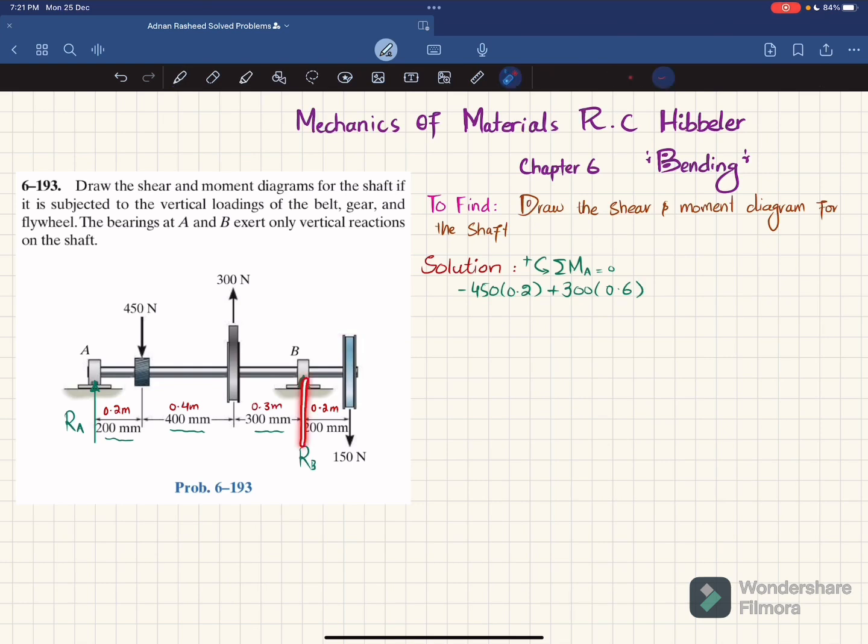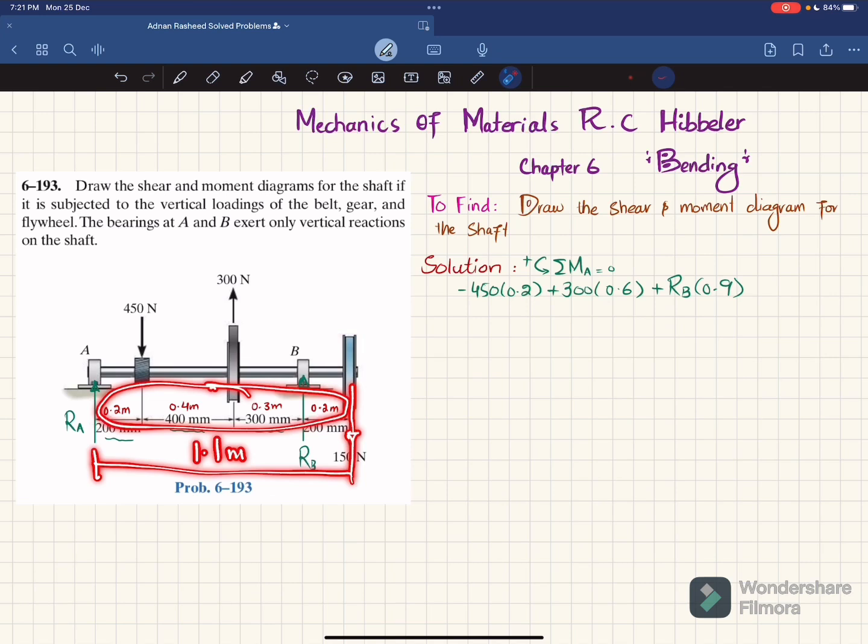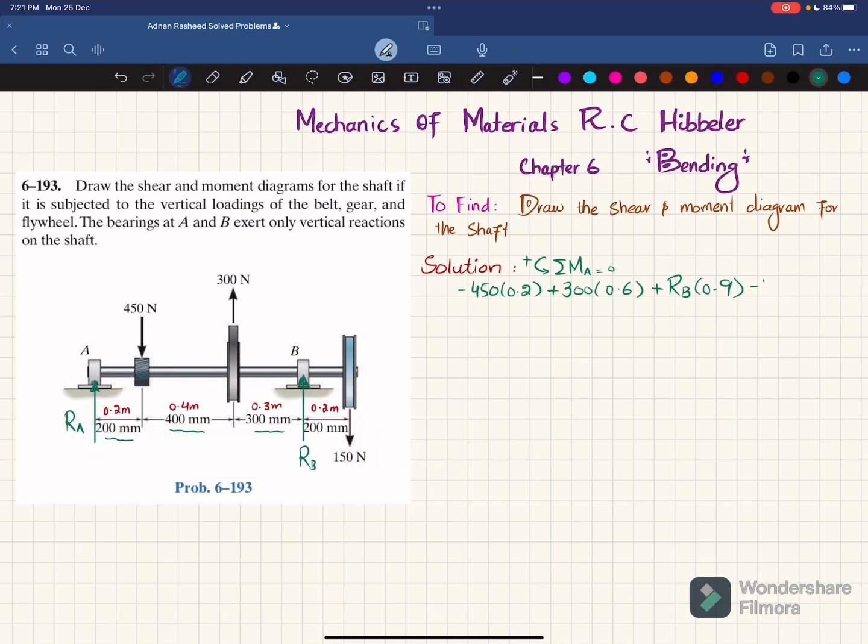The third moment will be due to RB, with perpendicular distance 0.9 meter. If you add them, this is 0.9. This is counterclockwise, so it will be positive: plus RB into 0.9 meter. The last moment is due to the 150 Newton load, with perpendicular distance 1.1 meter, because when you add it, it will be 1.1 meter. This is producing clockwise moment, so it will be negative: minus 150 into 1.1 meter, and this equals 0. When you solve this, you will get RB equal to 83.33 Newton.